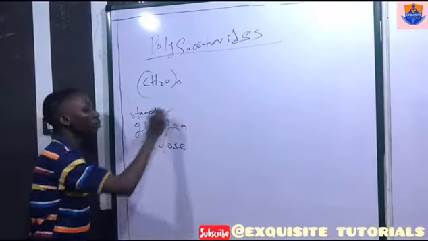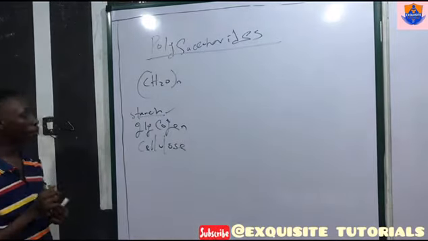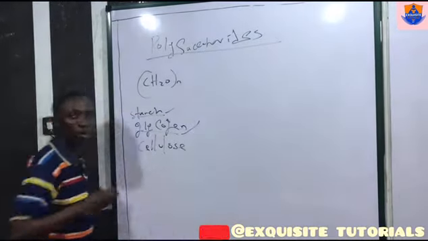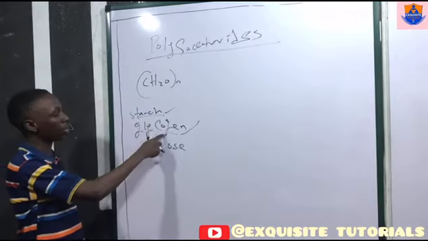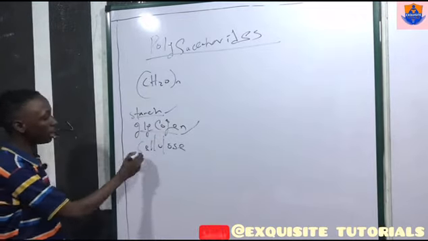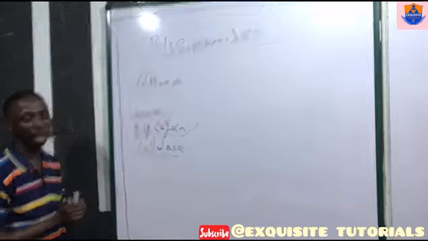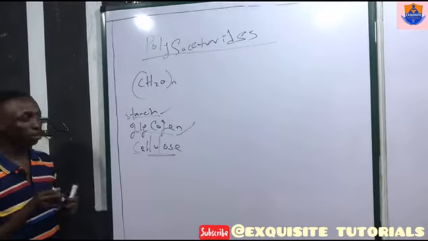Starch is the major form in which plants store their food. Glycogen is the major form in which animals store their sugar. Cellulose is mainly found in the bark of trees and plants.